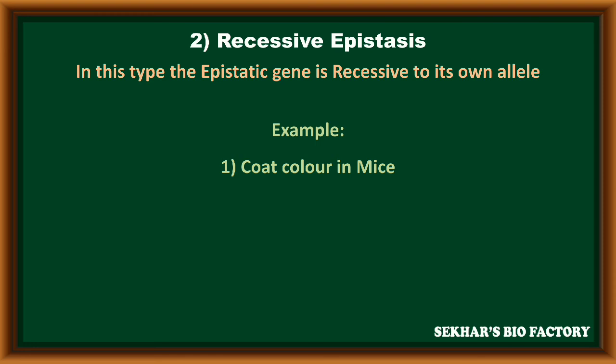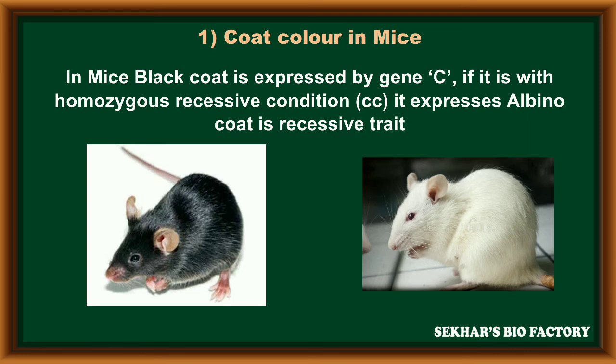The second type of epistasis is called recessive epistasis. In this type, the epistatic gene is recessive to its own alleles, and in the recessive condition it can mask the next gene. This is called recessive epistasis. There is one example of epistasis that we already discussed in supplementary gene interaction: coat color in mice.